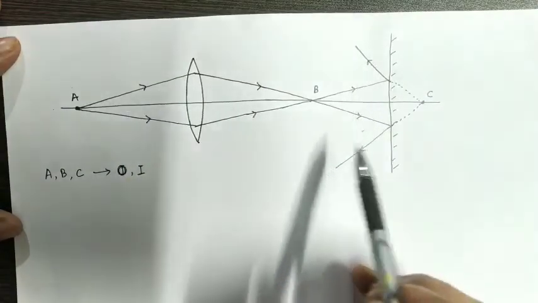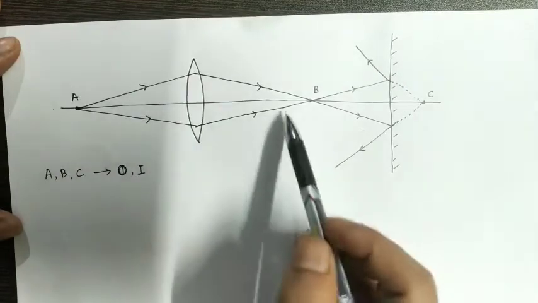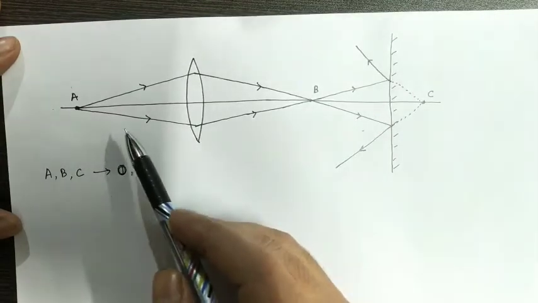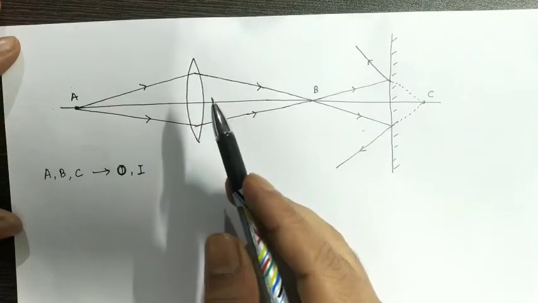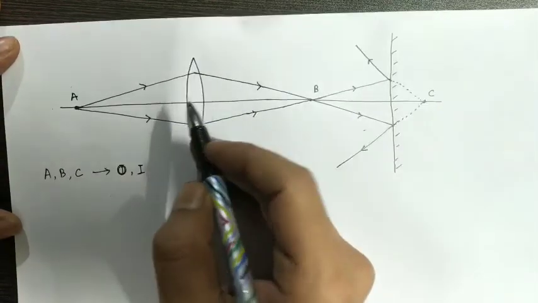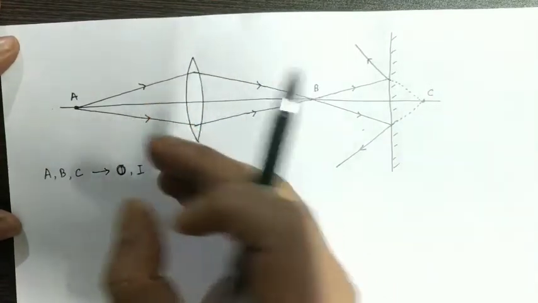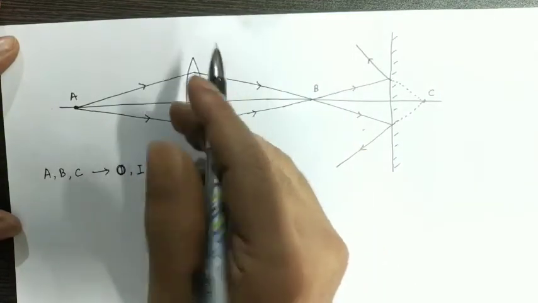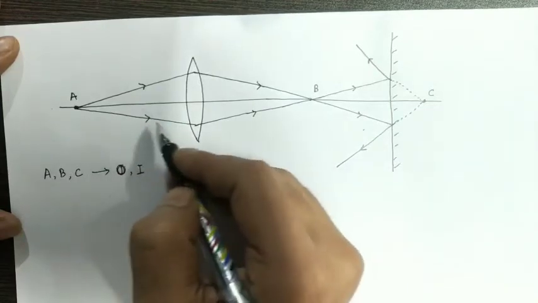This is the diagram given, and they are asking, at points A, B and C, find whether an object is present or an image is present, and whether they are real or virtual. If we look at the lens, the left-hand side rays are falling on the lens. These rays are present before the optical phenomenon.